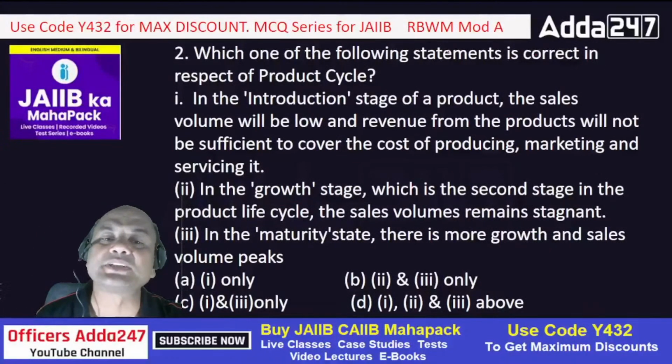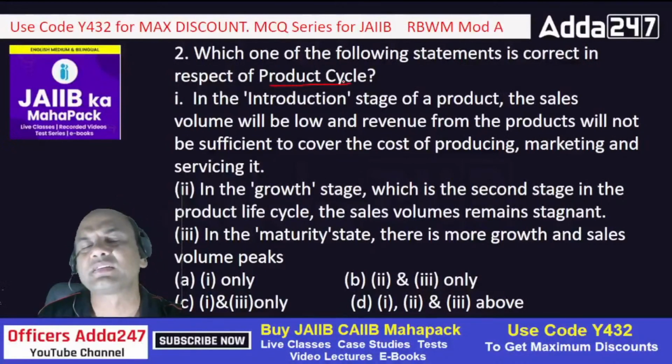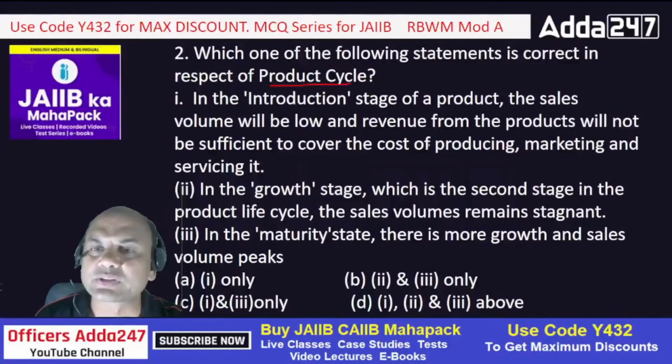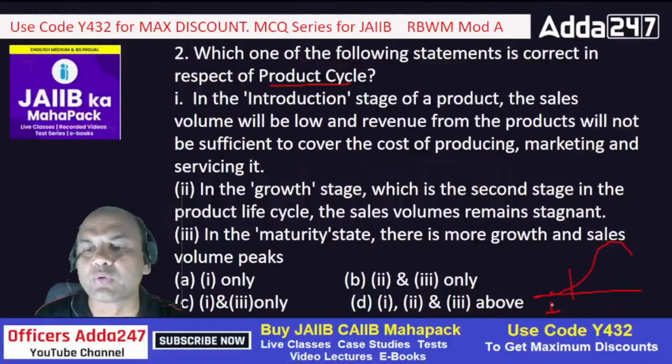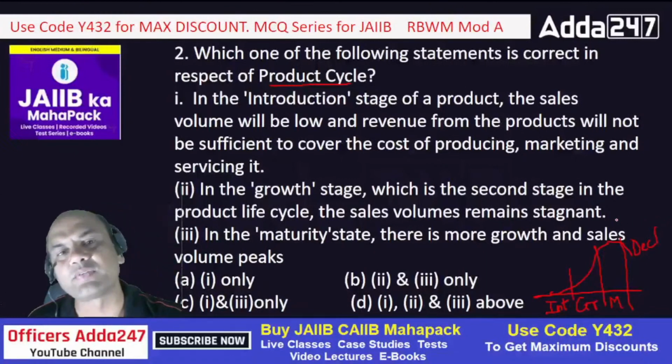Which one of the following statements is correct in respect to product cycle? Now what is this product cycle? Product cycle has 4 stages. Let me show you like this. Introduction, then growth, then maturity, and the last one is decline. So these are the 4 stages in the life of any product.